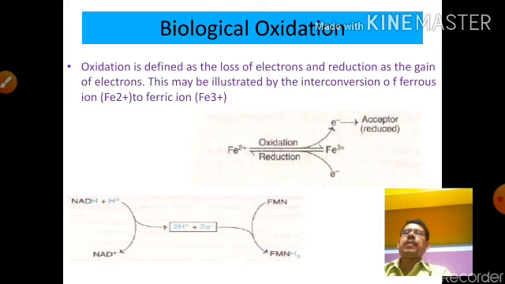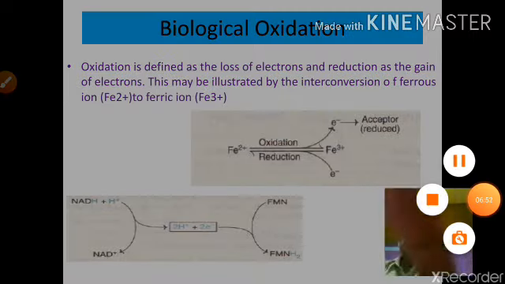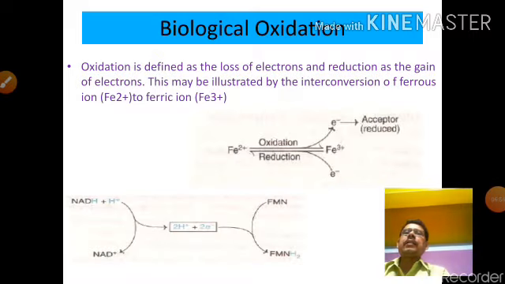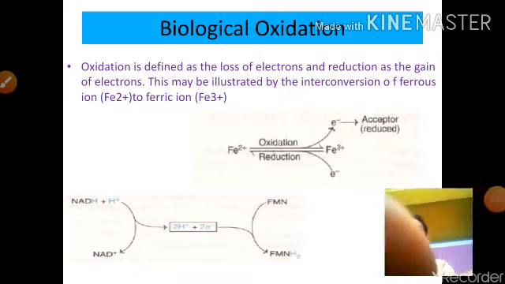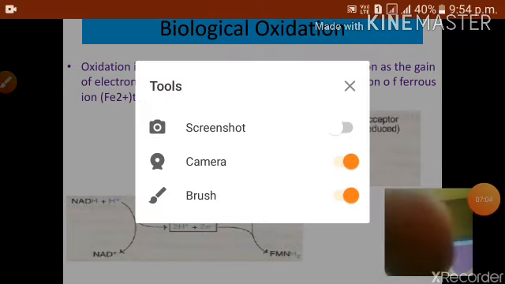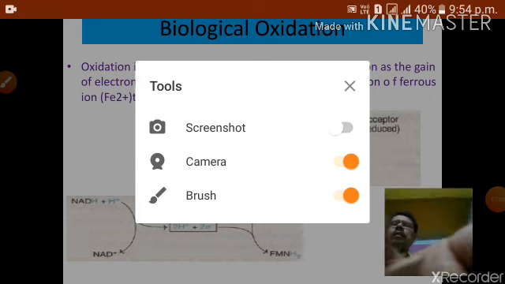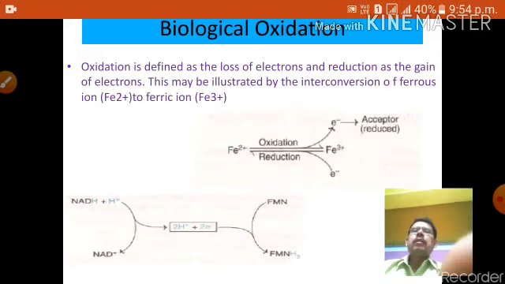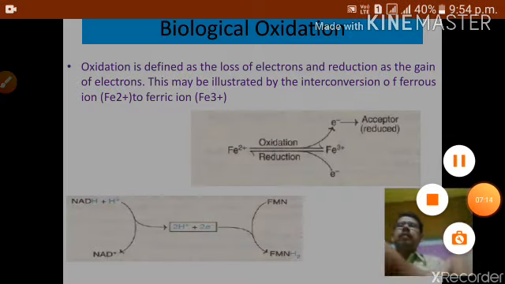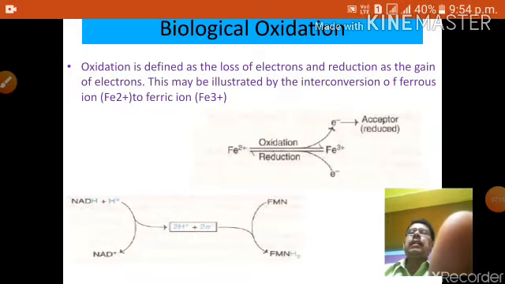In the first picture we show the ferrous ion. When it is oxidized, one electron will be released. The acceptor is reduced. That is called the upper portion. It is called oxidation. The electron will be released to the acceptor. That is the electron acceptor.